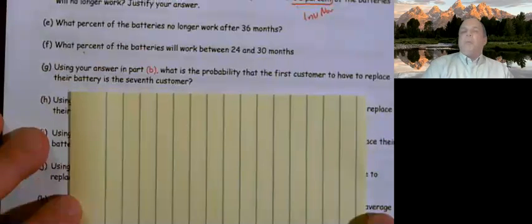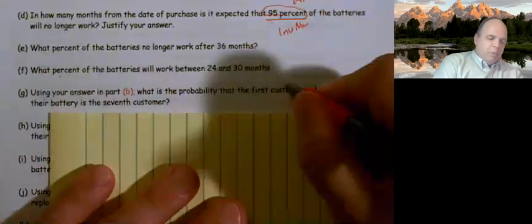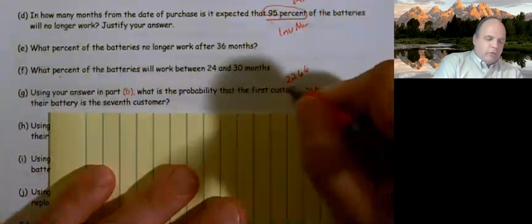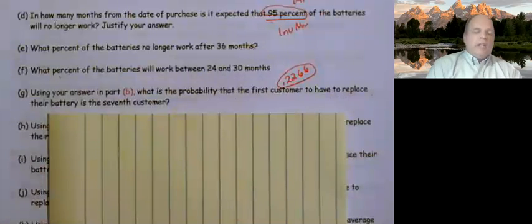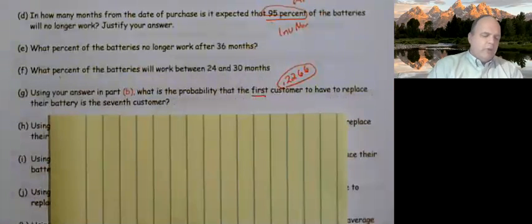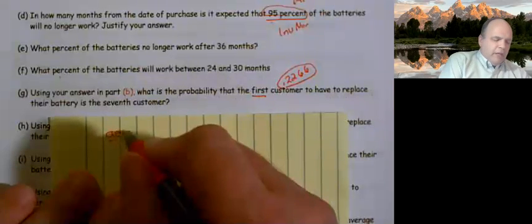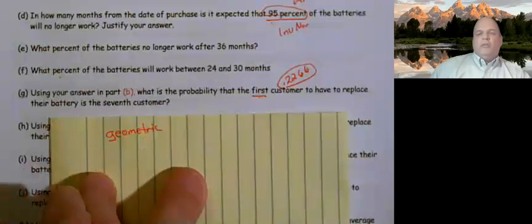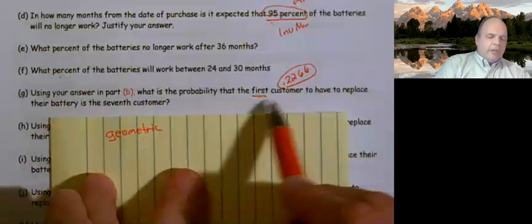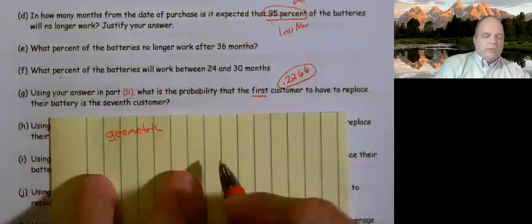All right, so the next several of these are using the answer in part B, and the answer in part B was 0.2266. So using your answer in part B, what's the probability that the first customer to have to replace their battery is the 7th customer? I see the word first, and I immediately think geometric. It may not be, but that's what I'm thinking it is.